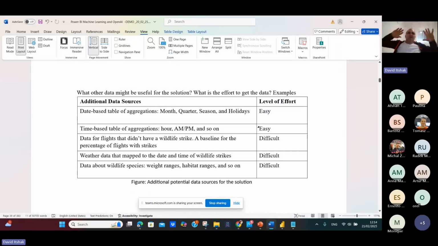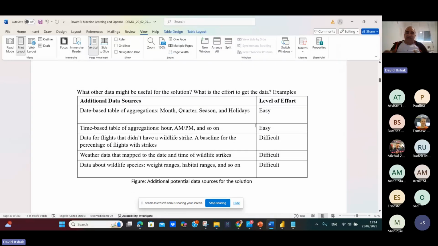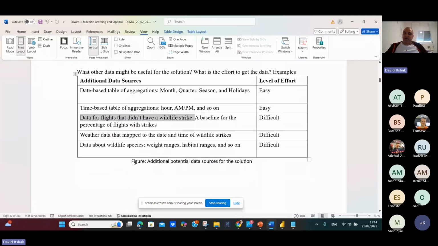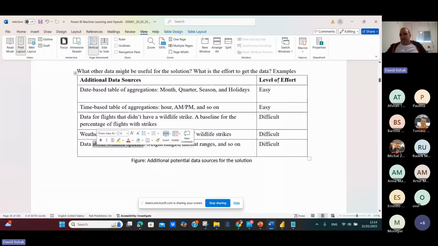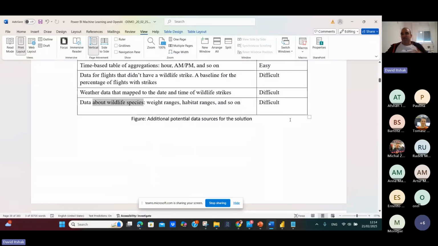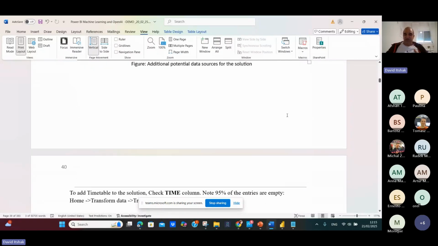Okay, so we have other data that are useful for our solution because we are talking about accidents in the air. We have date-based table aggregation: months, quarter, season; time-based table aggregation: hour, AM; data for flights that didn't have a wildlife strike, because flights without a strike are not documented; weather; data about wildlife species. Some of them are easy to get and some of them are difficult. So this is the other external sources you can use.